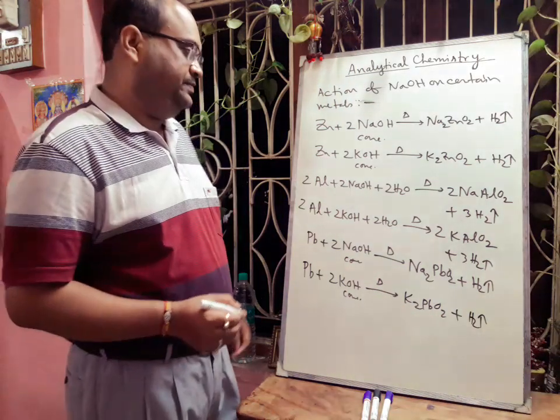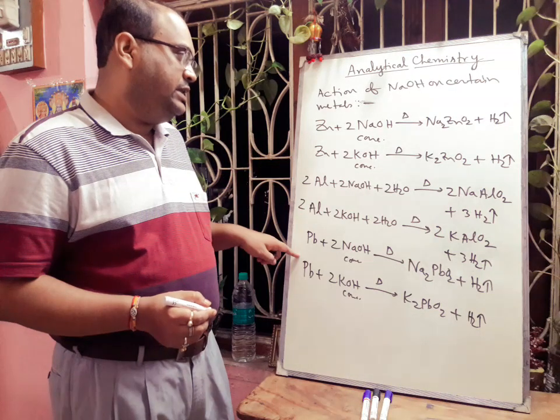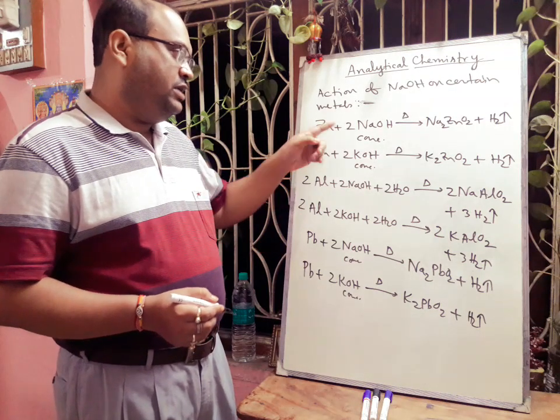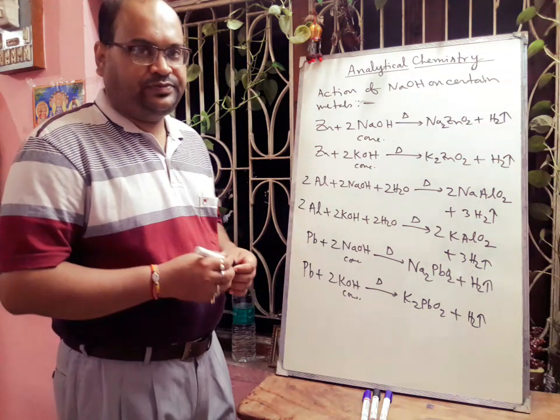So in this way, you have seen that zinc, aluminium, lead are reacting with alkali, sodium and potassium hydroxide, forming the complex salt as well as hydrogen gas.